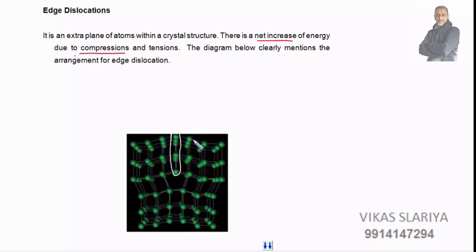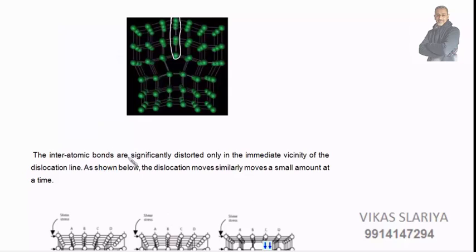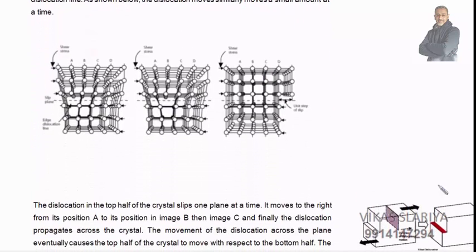The upper portion, where the extra plane is, is subjected to compression, and the lower portion is subjected to tension. The interatomic bonds are significantly distorted, only in magnitude, as shown. We have disturbance here, and after some time the disturbance goes ahead, meaning the same disturbance is traveling from one point to another.